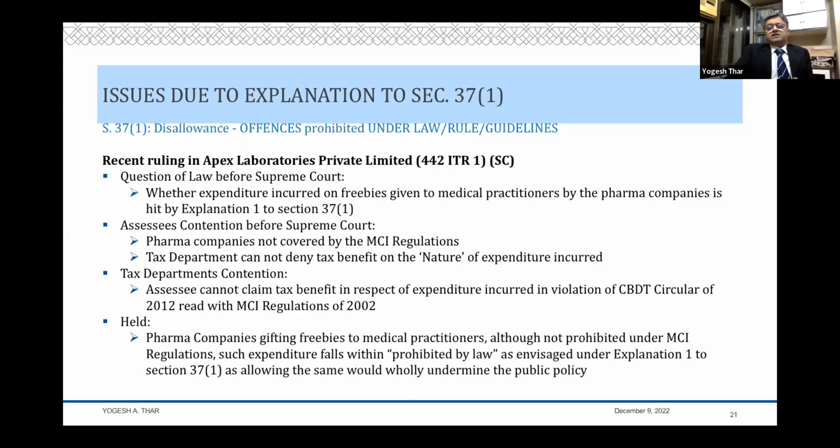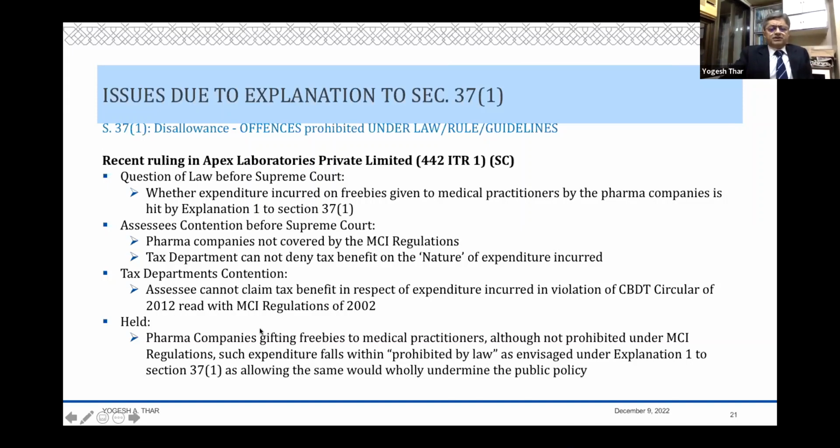The argument of the assessee was that, look, these MCI regulations would apply only to medical practitioners. These regulations do not apply to pharma companies. So far as the doctors who are taking these benefits, they may be violating the regulations, but as a company, the regulations don't apply to me, and therefore I am not violating. So far as I am concerned, the payer of these benefits, there is no violation of law, and there is no question of disallowability, and it is for the purpose of my business.